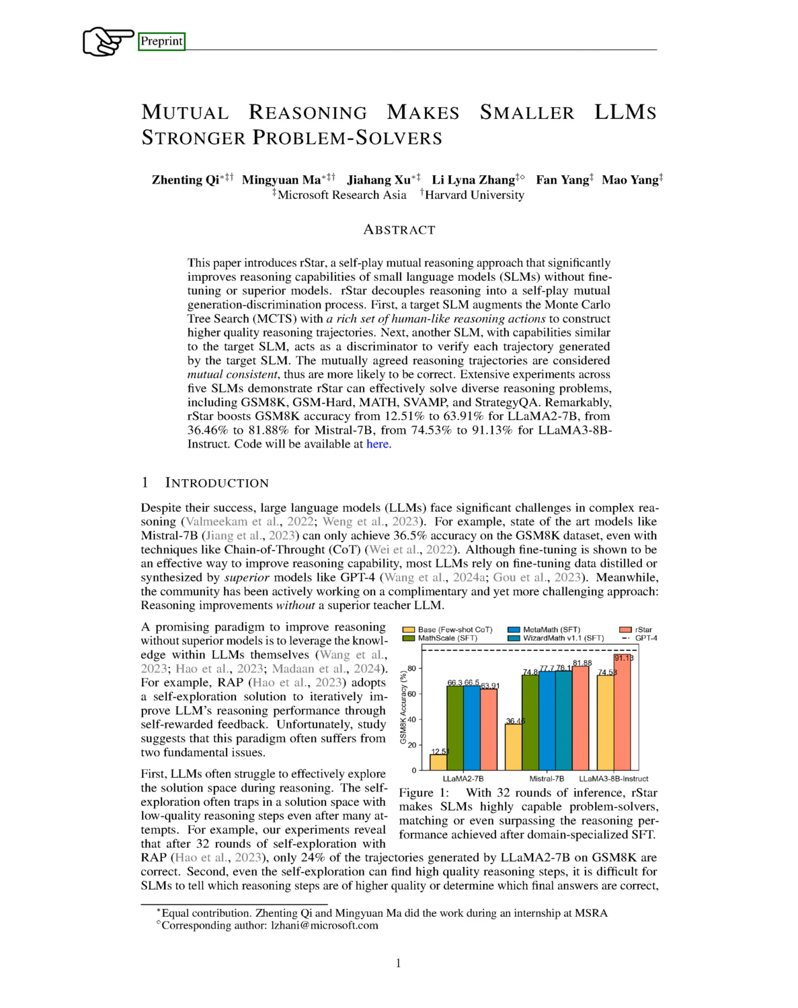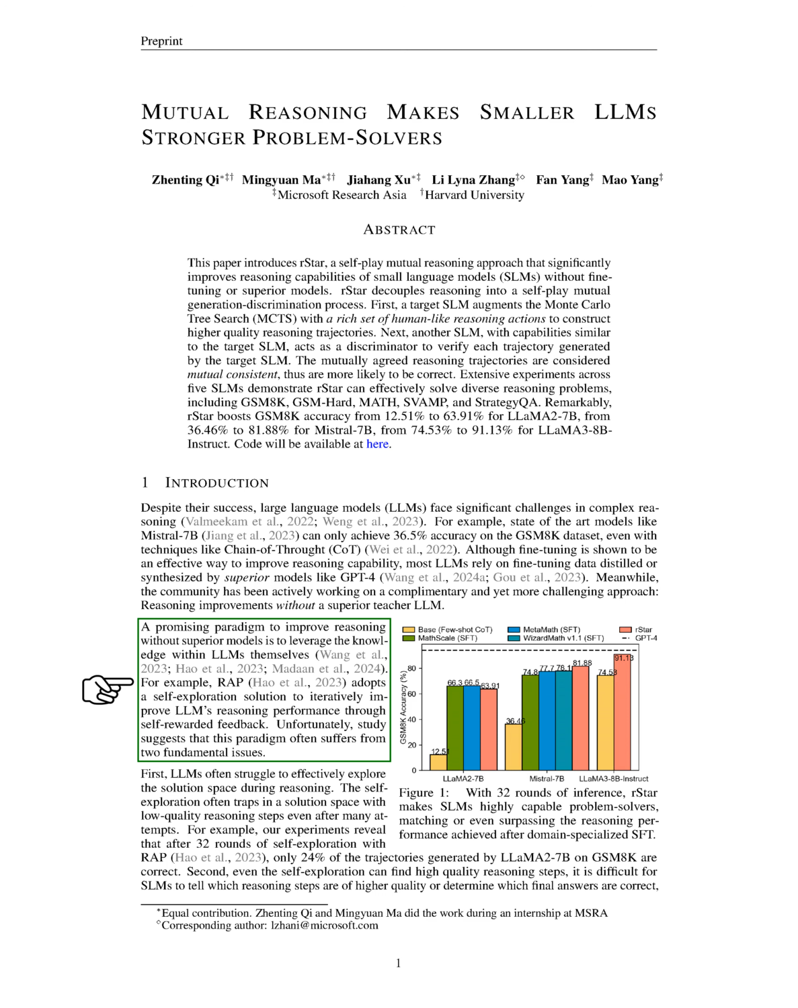Section: Introduction. In this section, we discuss the challenges faced by large language models, LLMs, in complex reasoning tasks. For instance, even advanced models like Mistral 7B only achieve 36.5% accuracy on the GSM-8K dataset, despite using techniques like chain of thought. While fine-tuning can enhance reasoning abilities, most LLMs depend on fine-tuning data created by more advanced models, such as GPT-4.